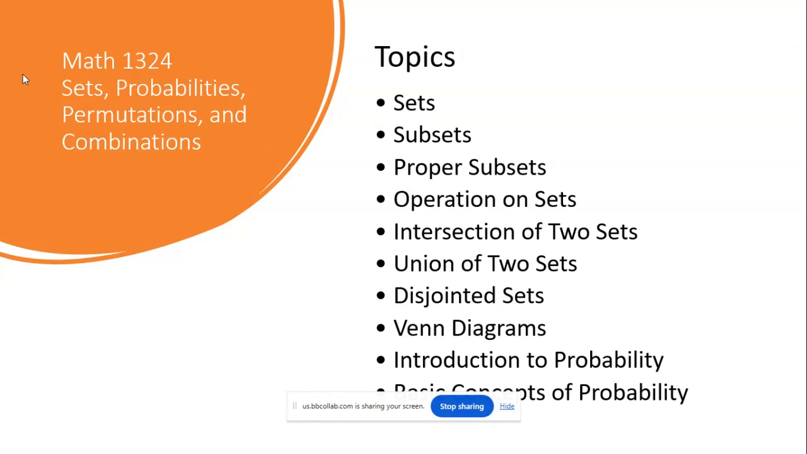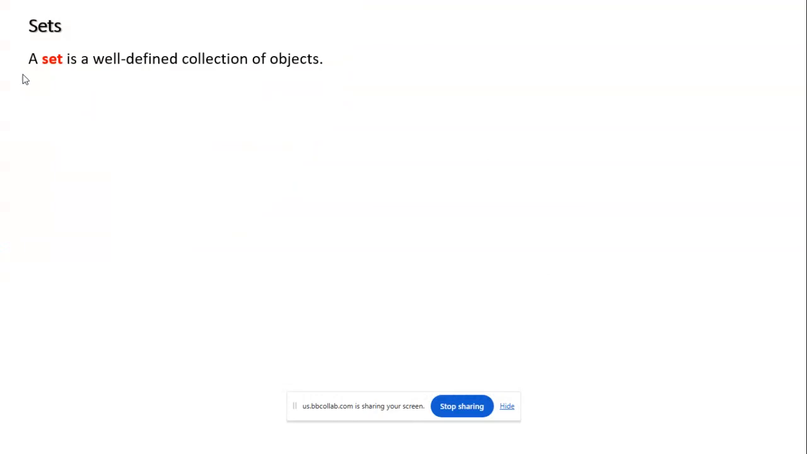So for today's topic, again, we're doing Math 1324. And topics for today are sets, probabilities, permutations, and combinations. Okay, so these are the topics for today. So let's go ahead and get started.